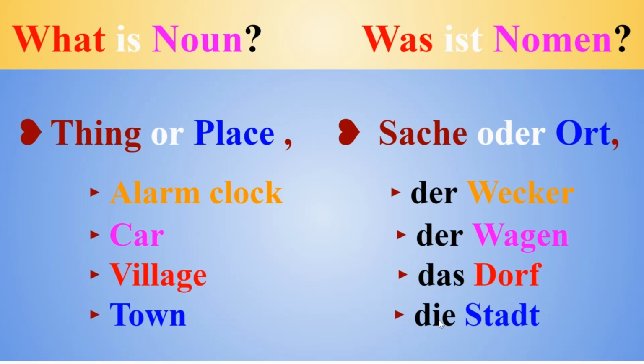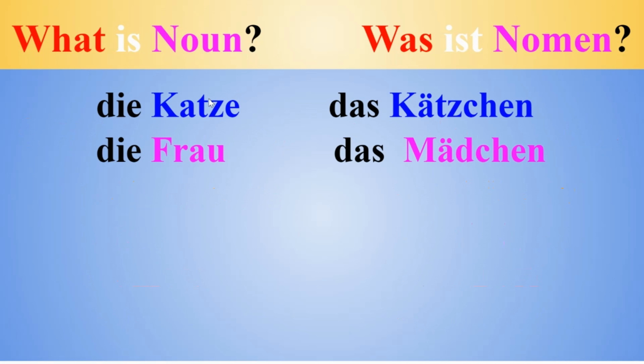Now let's discuss one more interesting thing. We learned that cat is feminine, therefore die Katze. But when we are writing Kätzchen, that is kitten, we have das Kätzchen, that is, it is neuter. Similarly, Frau, woman, is feminine, but Mädchen, little girl, is neuter, neither masculine nor feminine. Why is it so?